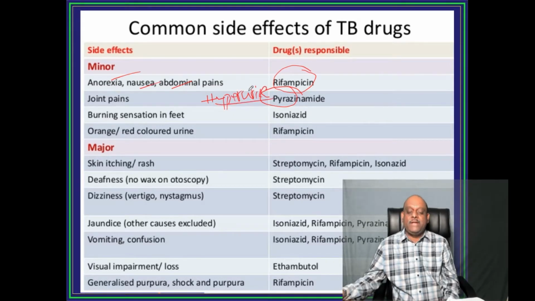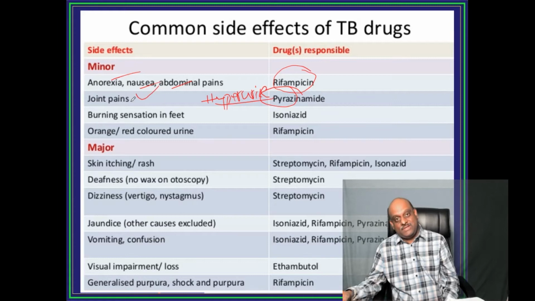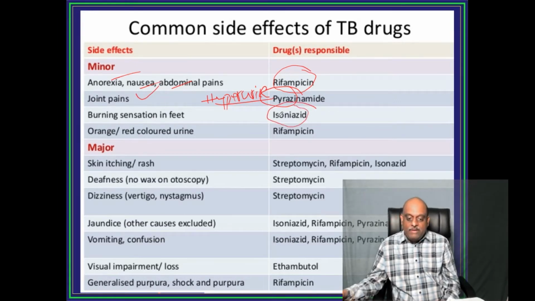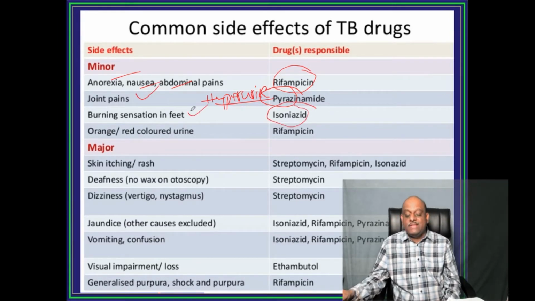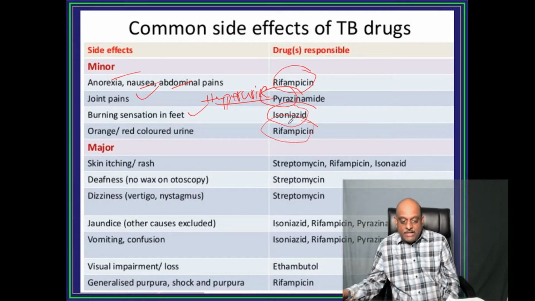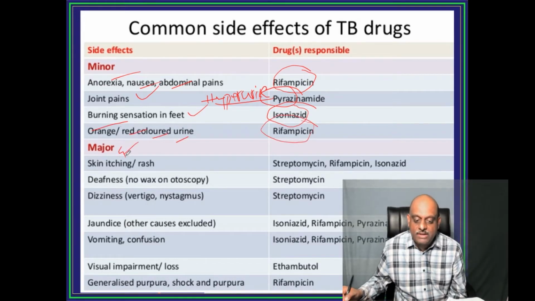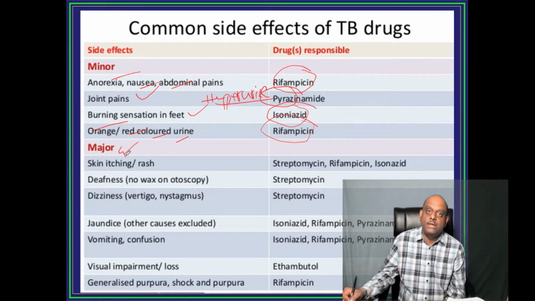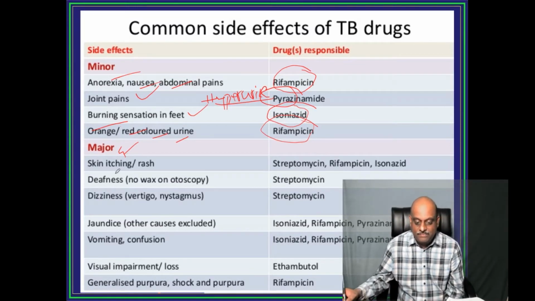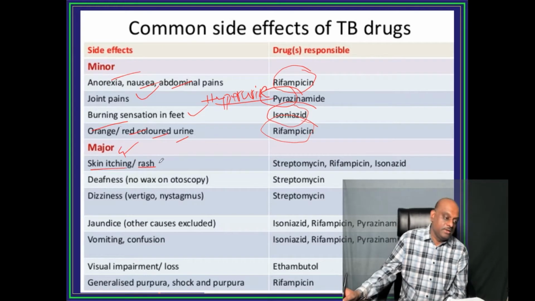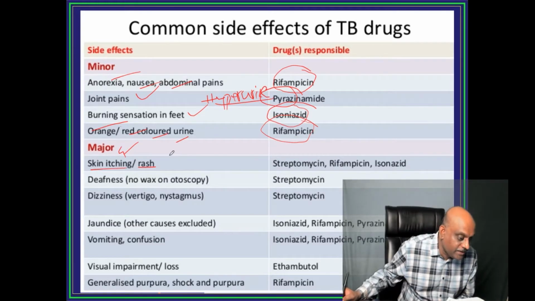Gout can be precipitated, which leads to joint pains. Isoniazid leads to peripheral neuropathy, so burning sensation in the feet. Rifampin, orange and red colored urine. Now what are the major side effects? Skin itching and rash. Those are the side effects.